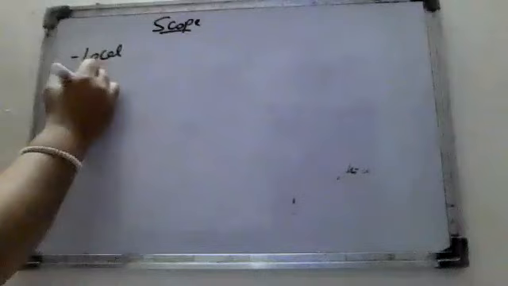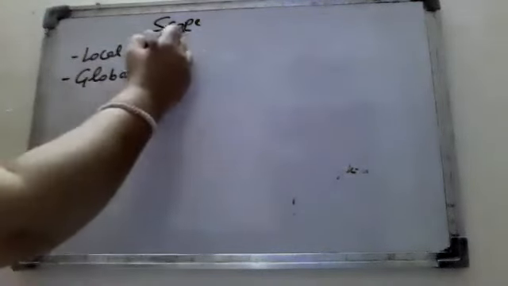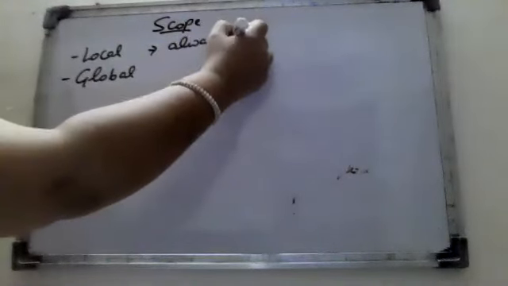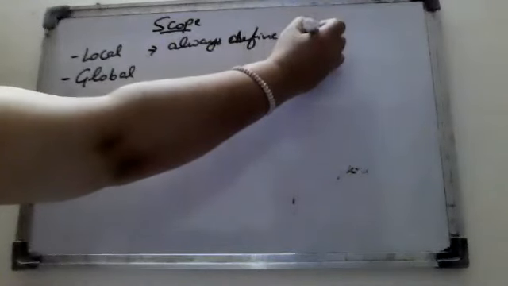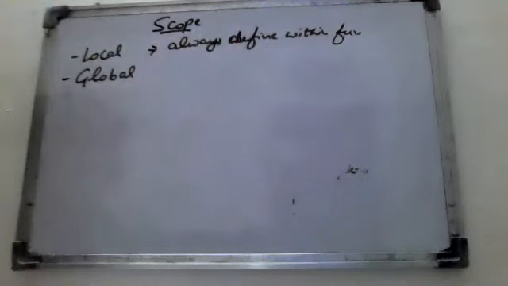We have two scopes, local and global. Local is always defined within the function only, and it has a life period within the function only. When the function is completed, it means that scope variable is dead now.